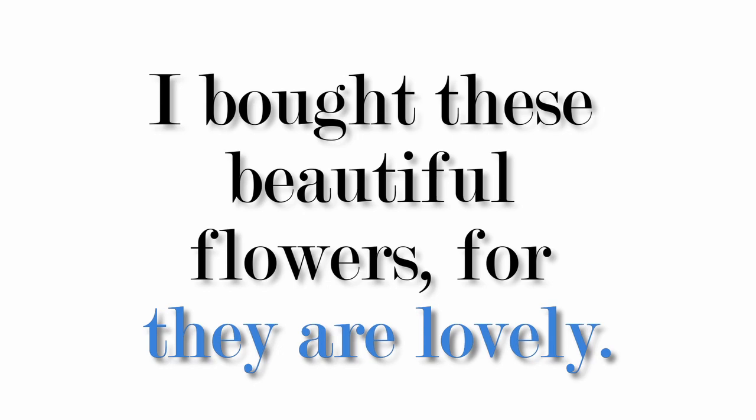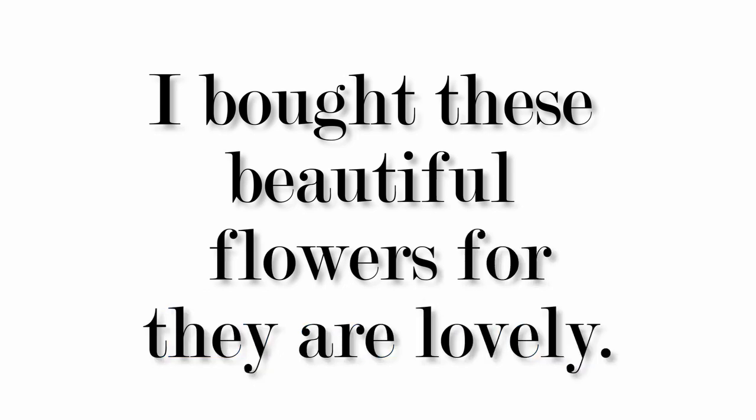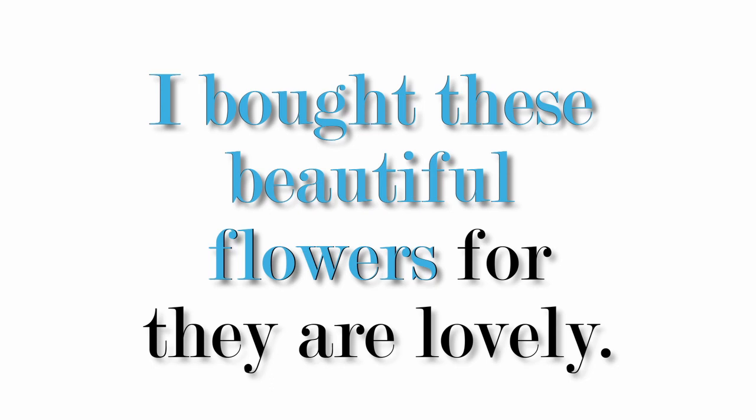They are lovely. So here, I don't have a noun phrase. I've got a full clause. For they are lovely. And here for means because. I bought these beautiful flowers because they are lovely. So for here is a conjunction. You got that structure. I bought these beautiful flowers, first clause, followed by the conjunction for, followed by they are lovely, another clause. So I bought these beautiful flowers for they are lovely is a compound sentence.